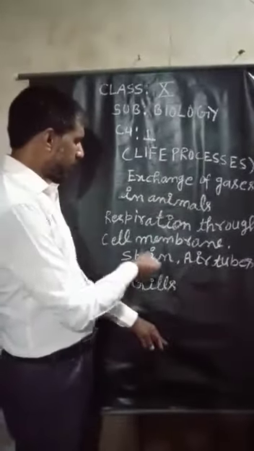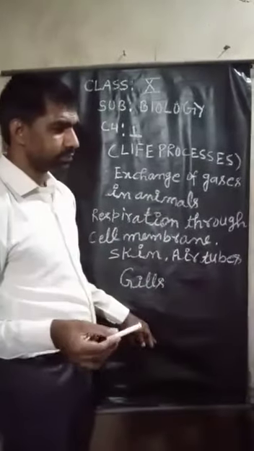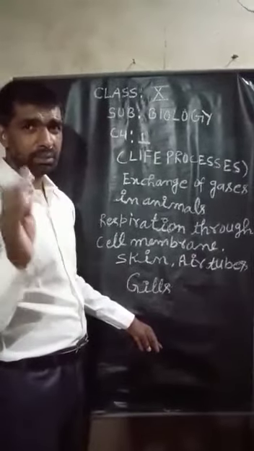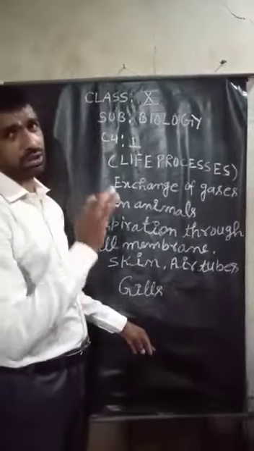Inside the topic respiration through cell membrane, organisms which are made up of one cell are called unicellular organisms.